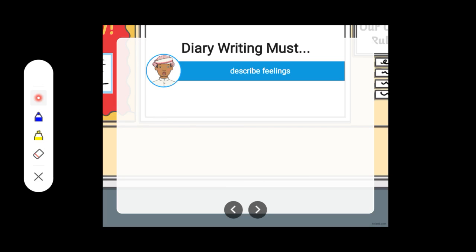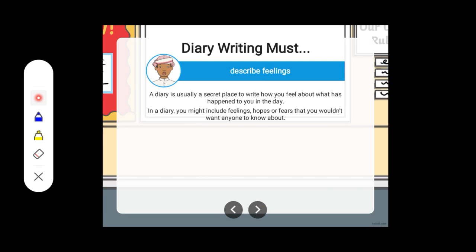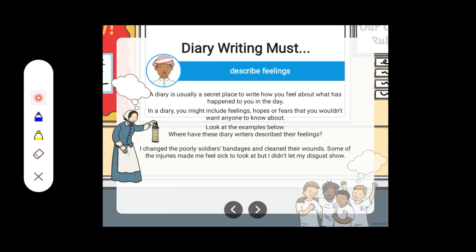Next is describe feeling. You have to describe your feeling. A diary is usually a secret place to write how you feel about what has happened to you in that day. In a diary, you might include feelings, hopes, or fears that you wouldn't want anyone to know about. So we'll go through one examples.